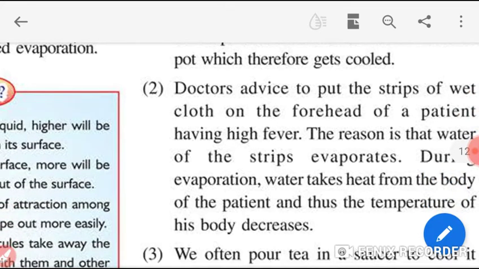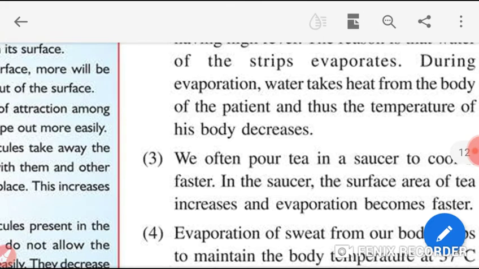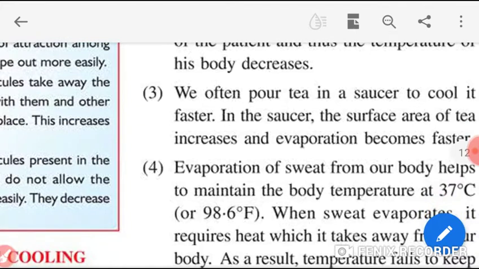Second point, I think you have seen also, when any patient gets a high fever, the doctor advises you to put strips of wet cloth. Do you know why? Because the water or spirit of the strips evaporates. During this evaporation, water gets heat from where? Obviously from the heating body, and here the heating body is the patient. And thus the temperature of his body decreases.